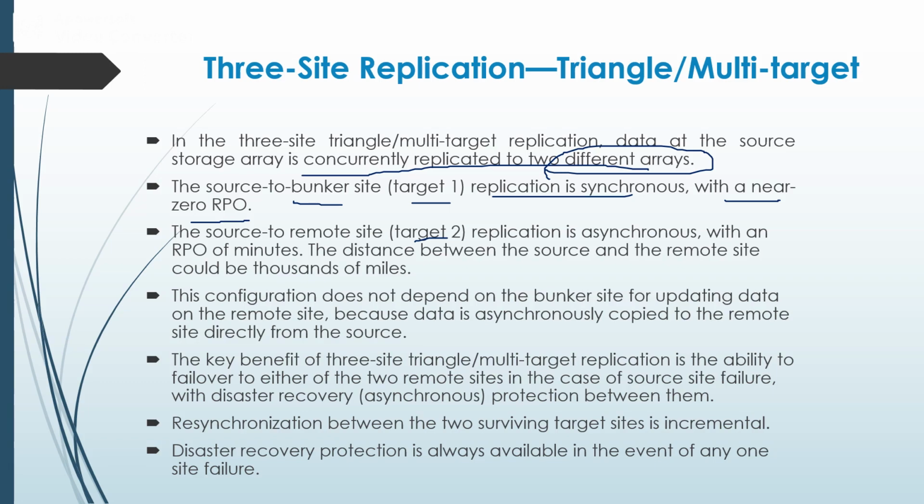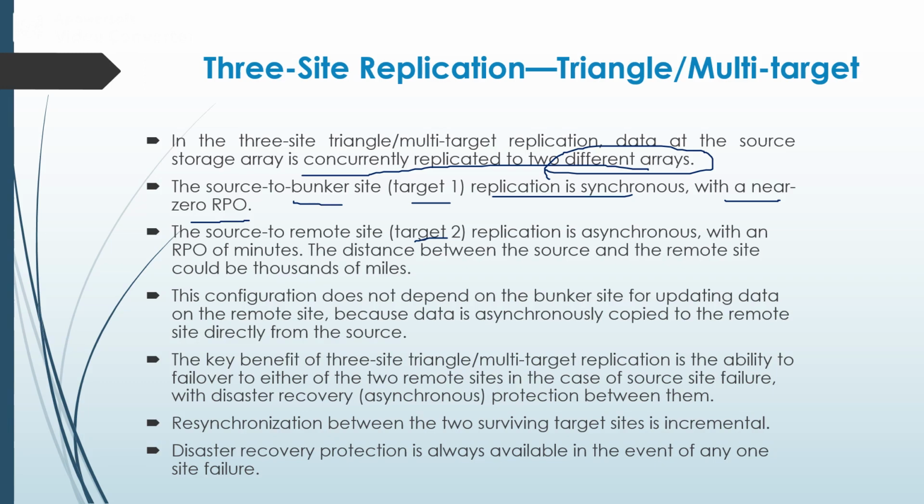So this configuration does not depend on the bunker site for updating the data on the remote site, because data is asynchronously copied to the remote sites directly from the source site. The key benefit of 3-site triangular multi-target replication is the ability to fail over to either of the 2 remote sites in the case of source site failure, with disaster recovery, that is asynchronous protection between them.